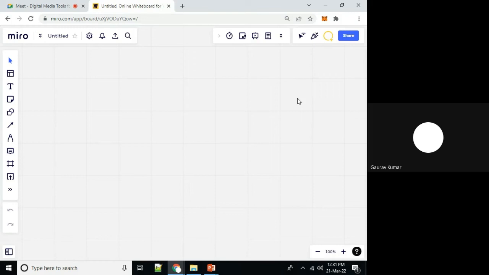In the same way that we have adopted earlier, I will share a link in chat, and whatever I type here, whatever I draw here, all of you will be able to see it. In general, traditionally paintbrush or notepad is used to explain something, but that may not be very effective, because